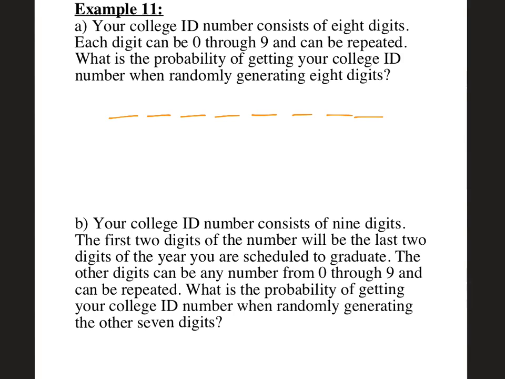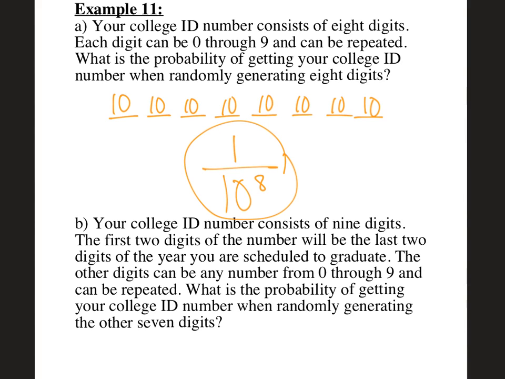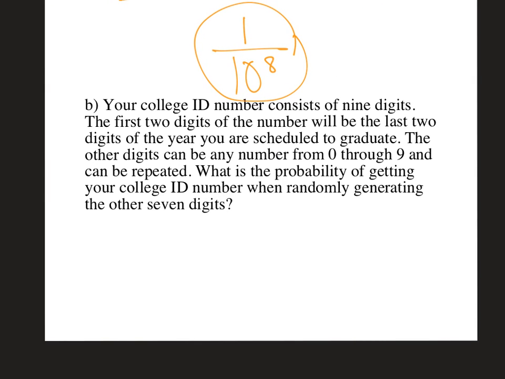And so what ends up happening is 0 through 9 means it's 10 possible digits the first go round. And because I can repeat, it's always going to be 10, right? 0 through 9, if you count that up on your fingers, it's 10. Now, if we wanted just the possible number of outcomes, it would be 10 to the 8th power, but we want the probability of you getting your specific ID. Well, you are the only one person who's getting that specific ID, so the probability is 1 out of 10 to the 8th. Okay?